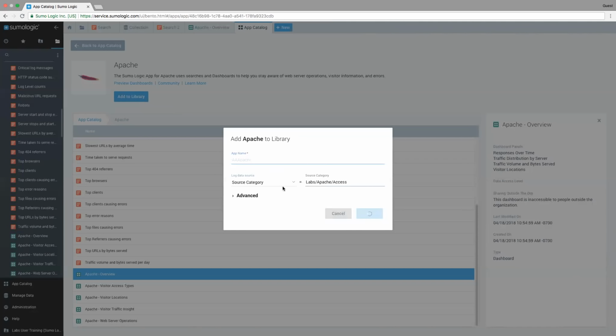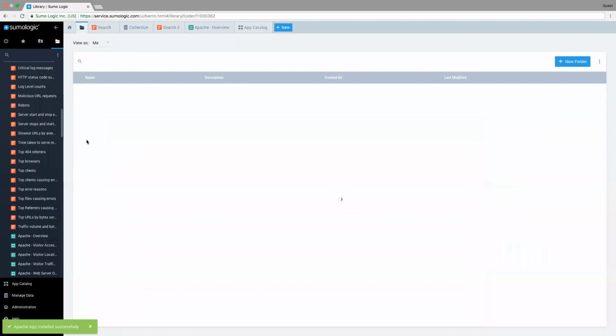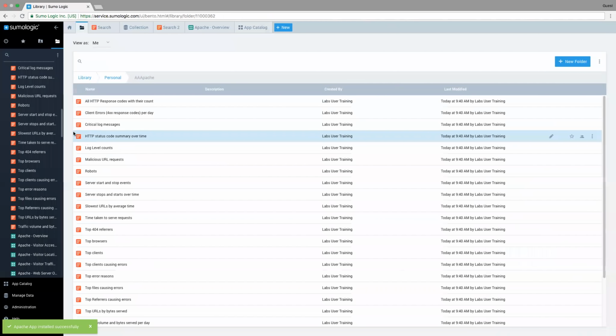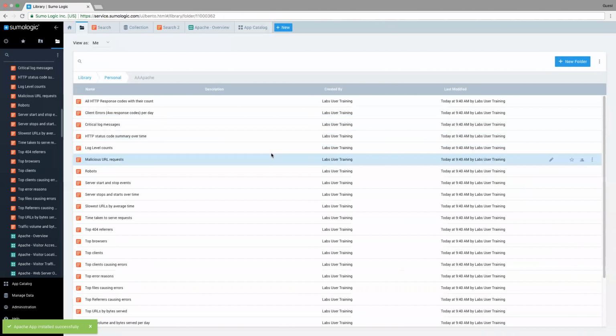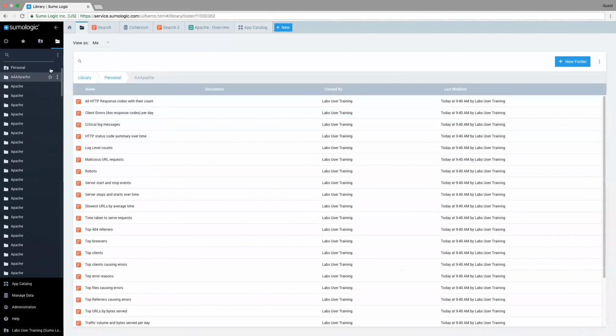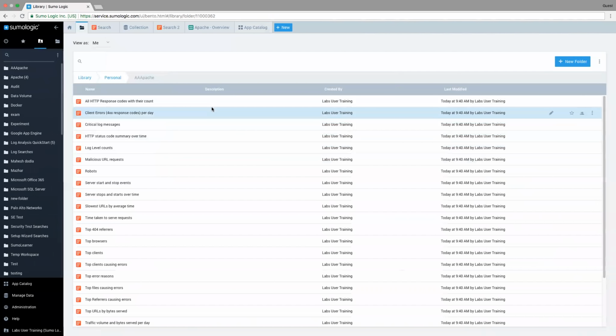And once it's done, it's going to allow me to then go ahead and look at those dashboards with the set of data that I just referenced. So here we see I'm now looking at AAA Apache. I also have it available to me if I look in my library, so in my personal library. So there it is, just a couple different ways to look at it.